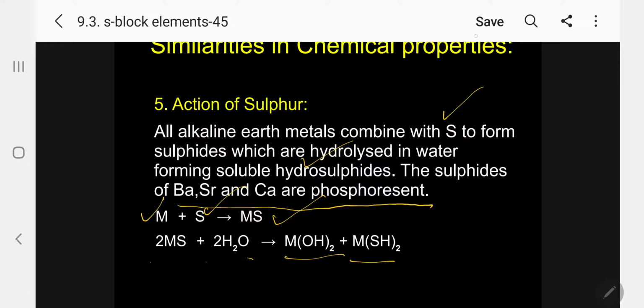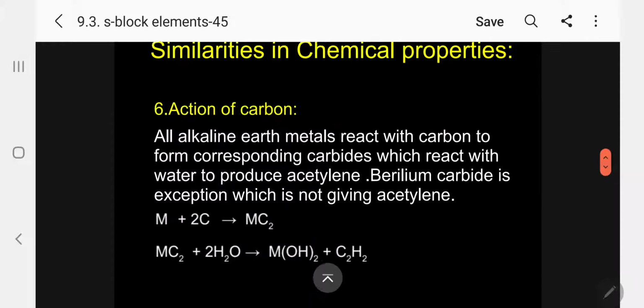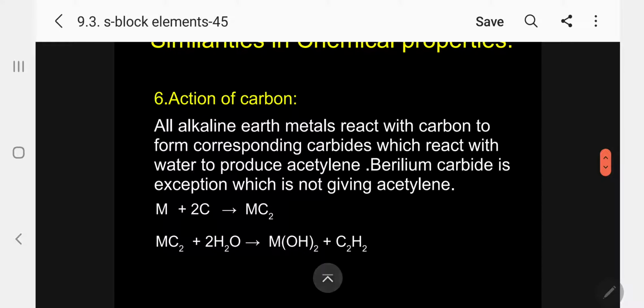Hydrogen sulfide. Kindly follow. Let me use a simple example. Suppose I write methyl alcohol, and I write SH instead of O. If I use S, I will use the term thio. This we will discuss when we come to the IUPAC names. So thio. So this is M(SH)2 that is formed.